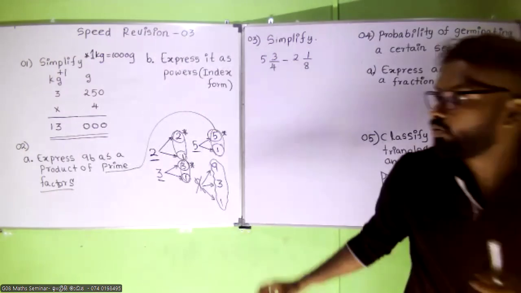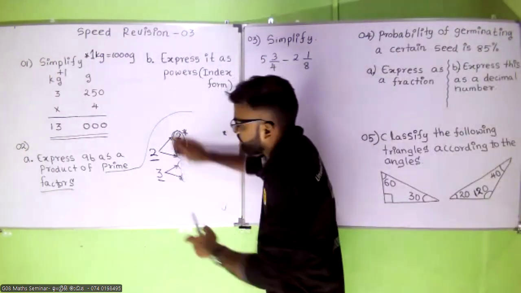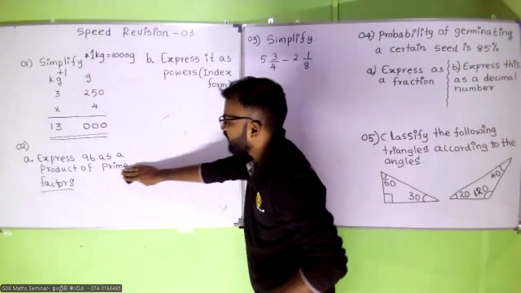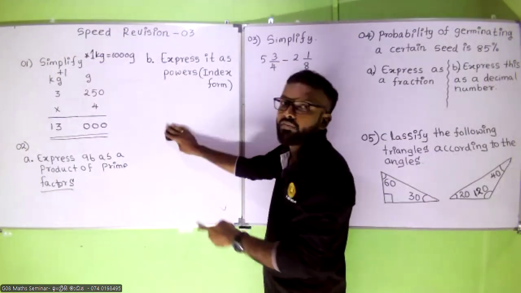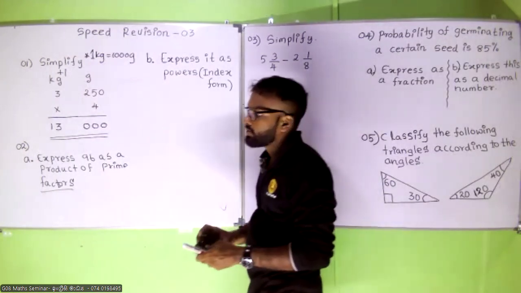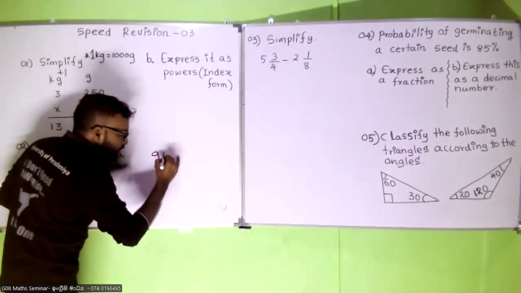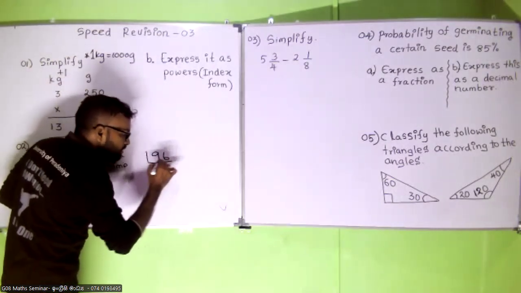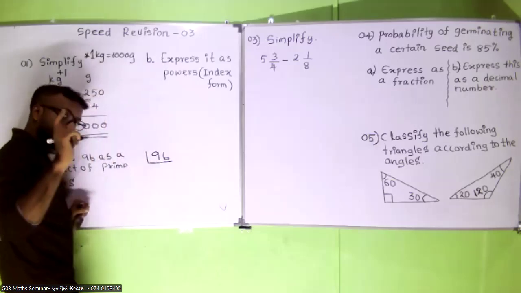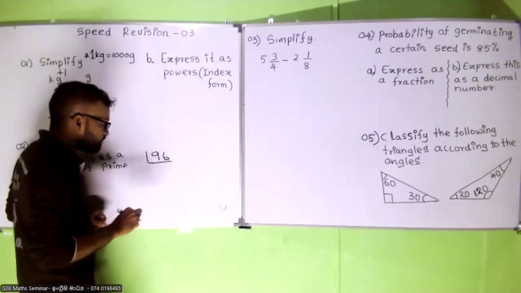So now if you want to convert this 96 into a product of prime factors, first of all you have to divide this 96 by the smallest prime factor. What is the smallest prime factor?